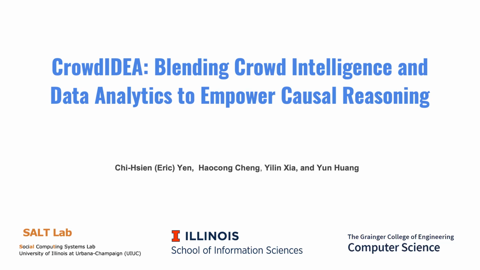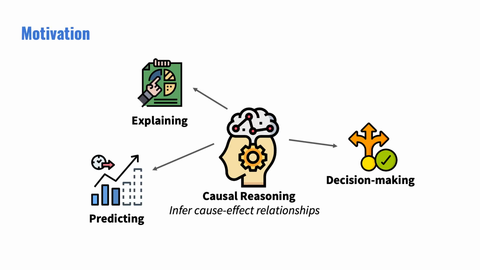On behalf of our team, I will be presenting our work, CrowdIDEA: blending crowd intelligence and data analytics to empower causal reasoning. Causal reasoning is the process of understanding and explaining the relationships between different events, examining the context and circumstances in which they occurred, and drawing conclusions about what could have led to a particular outcome.